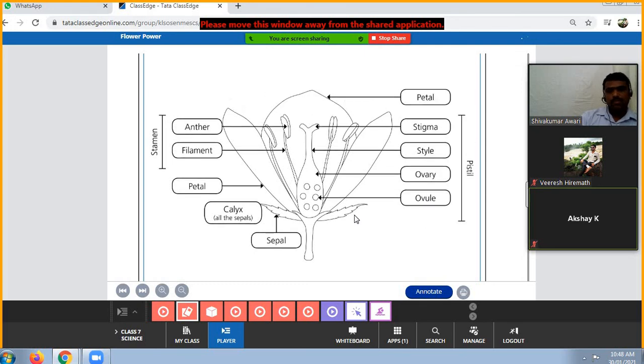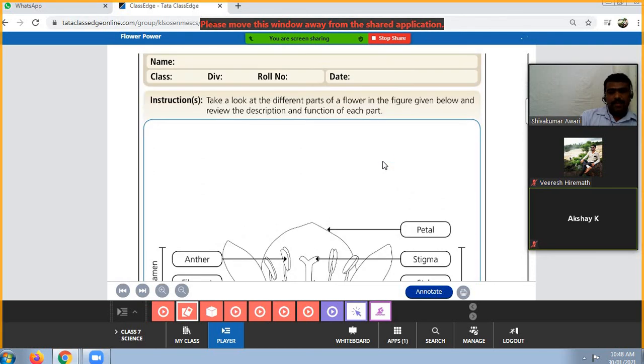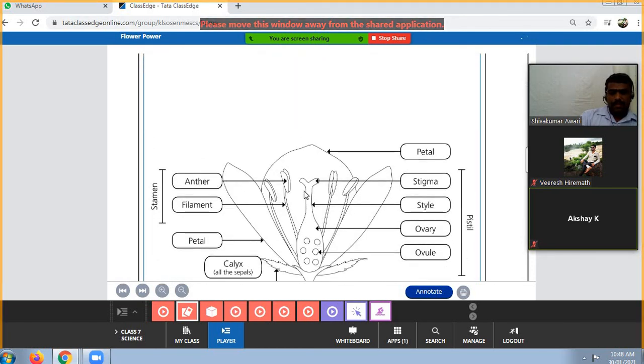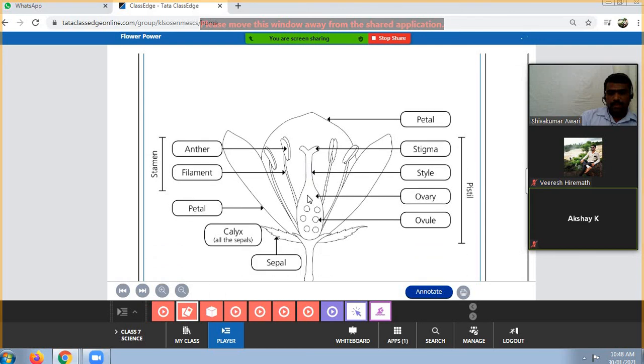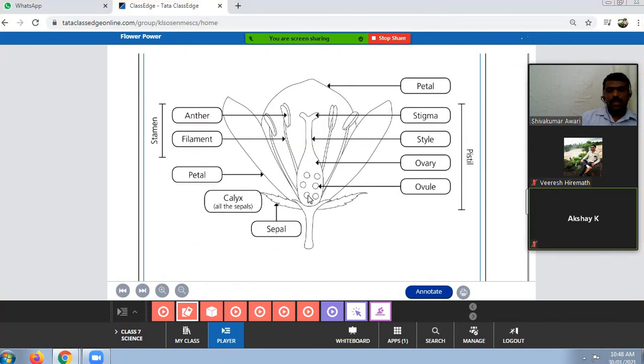All of you do one thing: draw this diagram on plain paper, and afterwards label the parts, color it and explain about each part. That is nothing but homework. Okay, this is all about today's class, and the remaining things we are going to discuss in the next class.